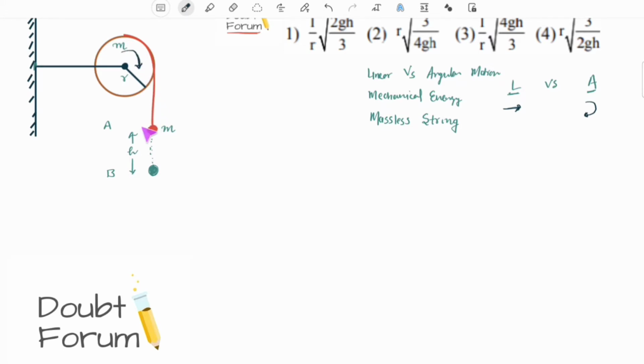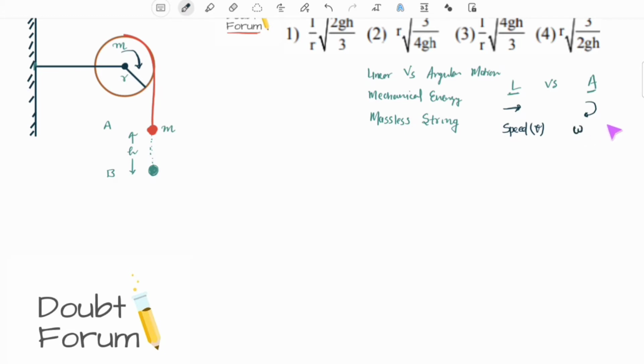So in linear motion, there is a very simple concept of speed or velocity. So we call it linear speed or linear velocity. In angular motion, there is a concept called angular speed. We denote it by omega. This is lowercase Greek letter omega.